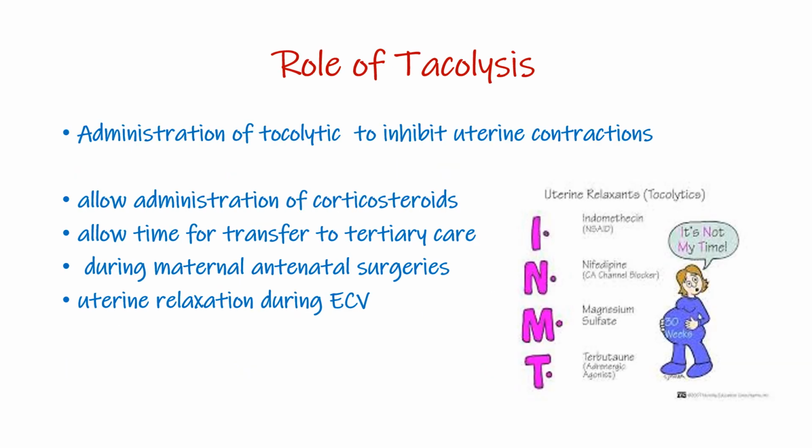Role of tocolysis: as we said before, tocolysis is administered to inhibit uterine contractions. So in the case of preterm labor, it allows us to administer corticosteroids and to transfer the patient to tertiary care. In addition, it's also used during maternal antenatal surgeries, and it is important in terms of uterine relaxation in external cephalic version. So for the drugs that we use, remember: I for indomethacin, which is an NSAID, N for nifedipine, which is a calcium channel blocker, M for magnesium sulfate, and T for terbutaline, which is an adrenergic agonist.